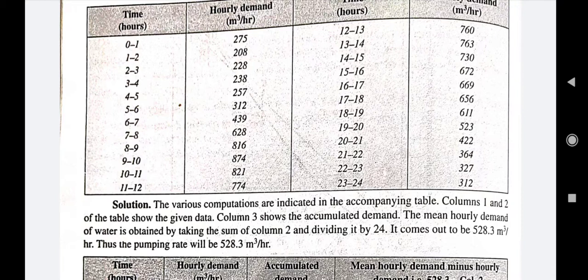By dividing the total sum of the hourly demand by 24, we get a value of 528.3 meter cube per hour. This will be our pumping rate, the rate at which water should be pumped throughout the day, which is the mean of the total requirement, 528.3 meter cube per hour.